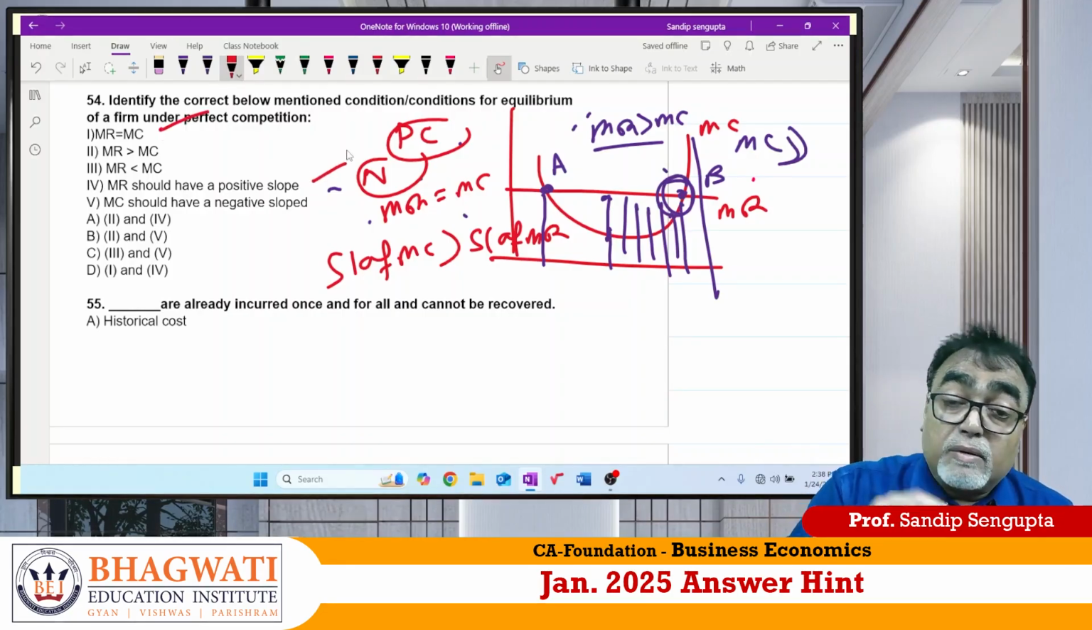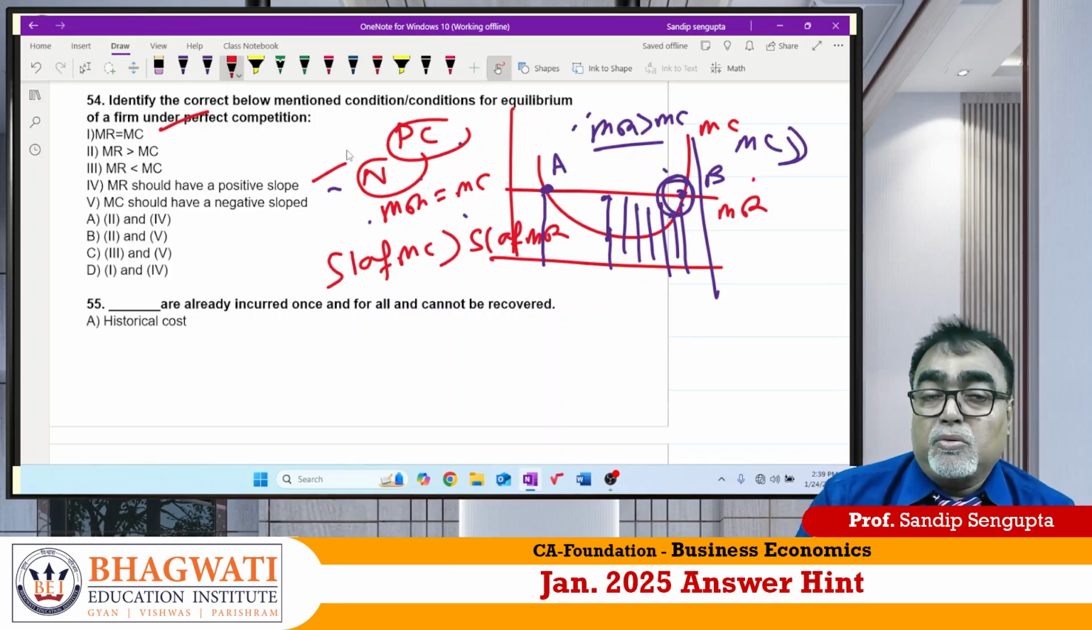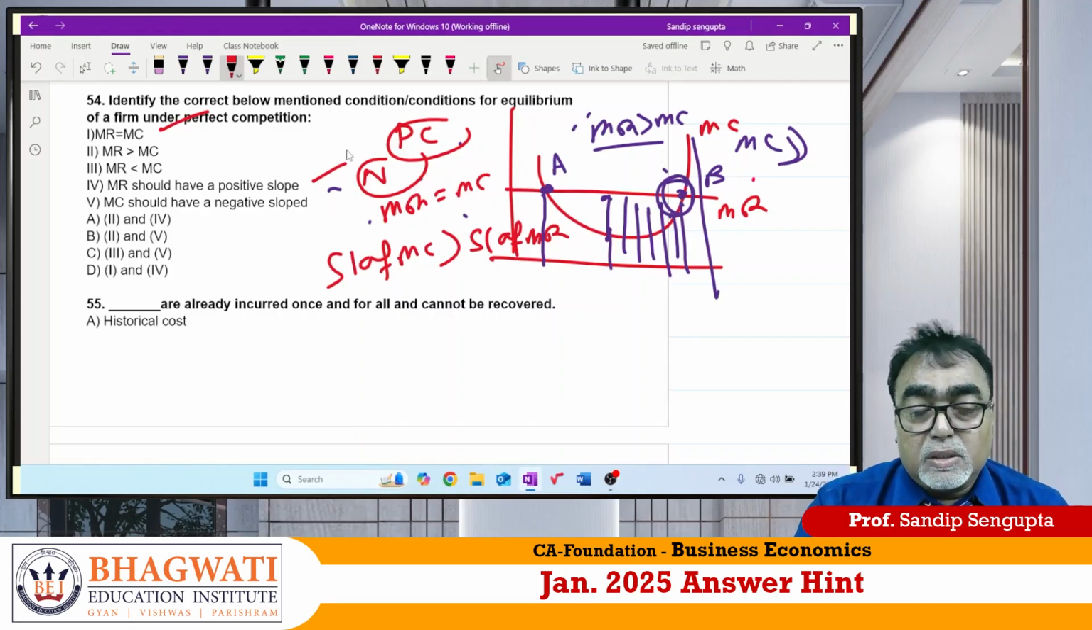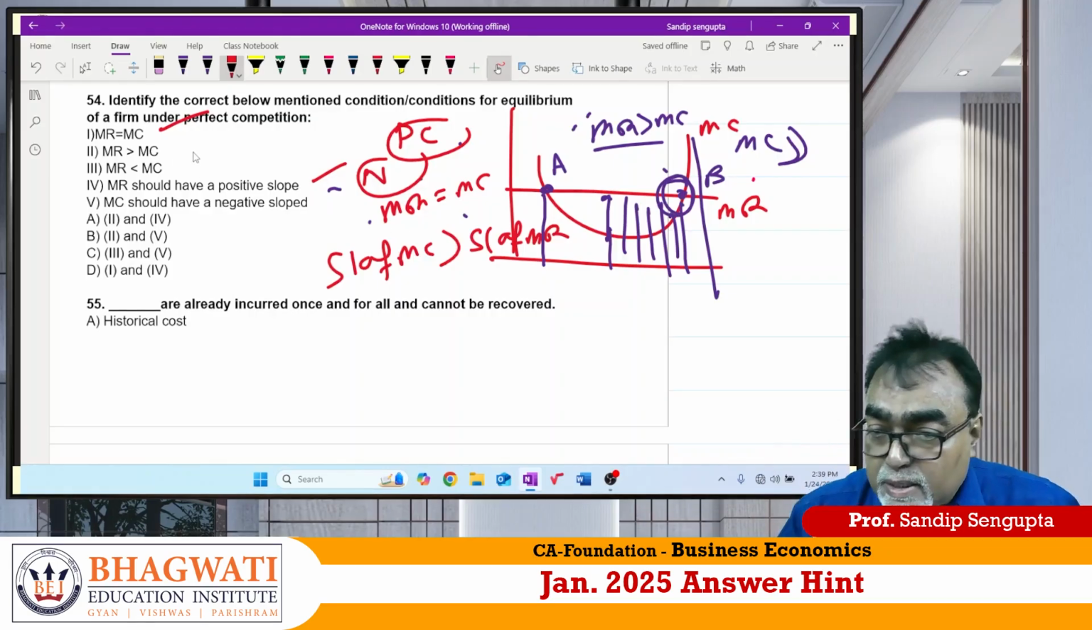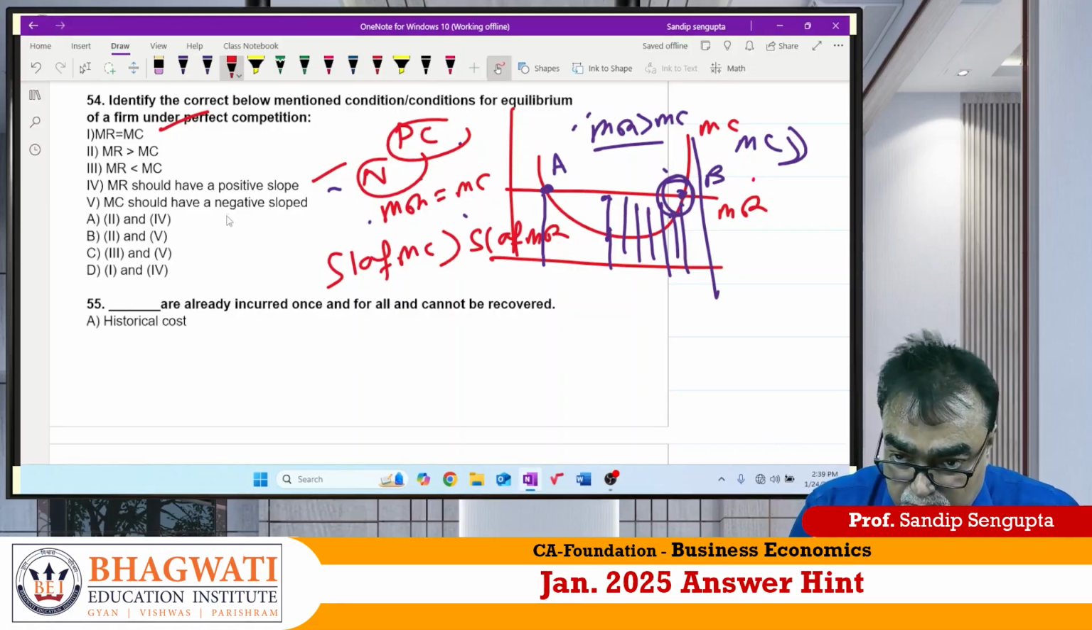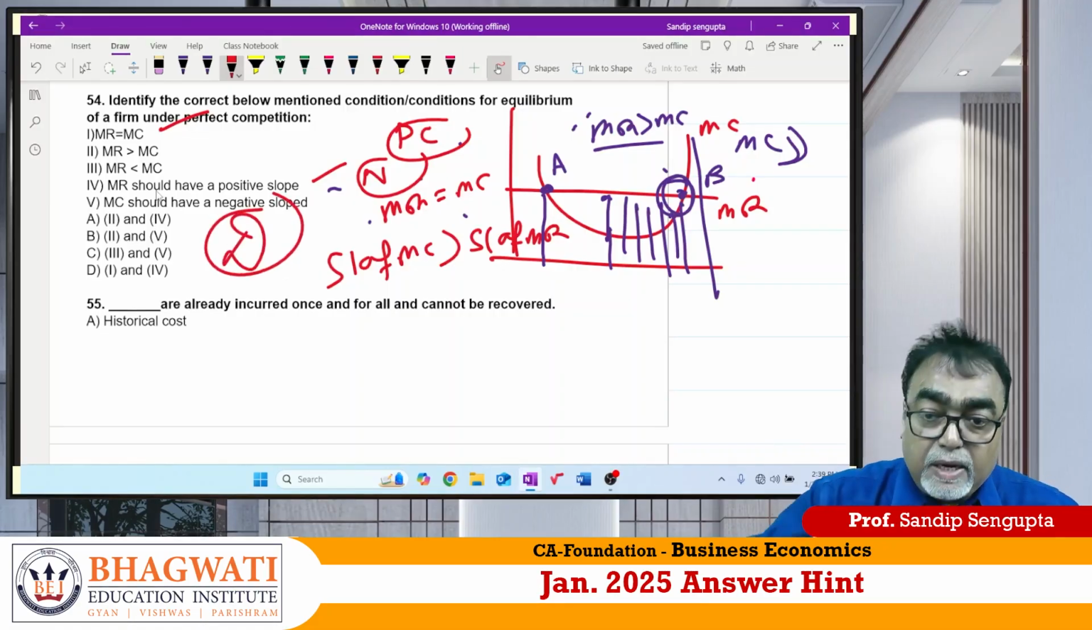Look, sir, I could have given the answer directly. It doesn't make any sense. I just wanted to explain it to you. Our intention at BI is to explain properly. We teachers here do it this way only. So the answer should be what? 1 is the correct form, 4 is the correct form. So the answer to 54 should be D for Delhi. Correct? Clear?